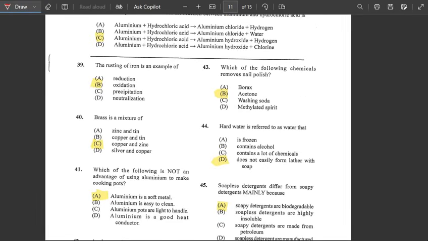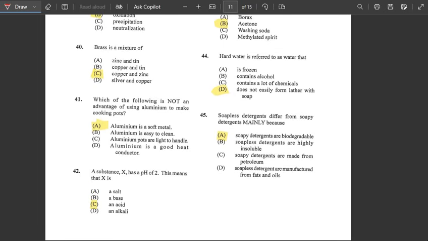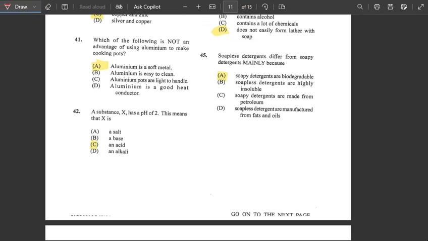Alright. Number 43. Which of the following chemicals remove nail polish? This one is very tricky, but it's very easy though. The chemical that can remove nail polish would be acetone. Right? Acetone. So the answer would be B. Number 44. Hard water refers to water that does not easily form lather with soap. Alright, number 45. Soapless detergent differs from soapy detergent mainly because soapless detergents are biodegradable.